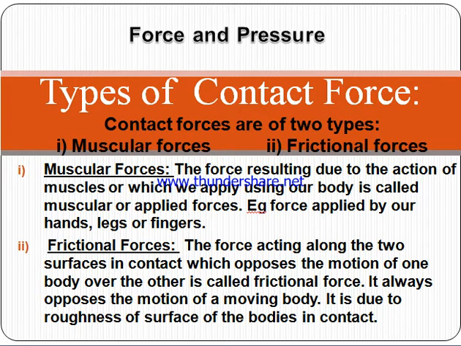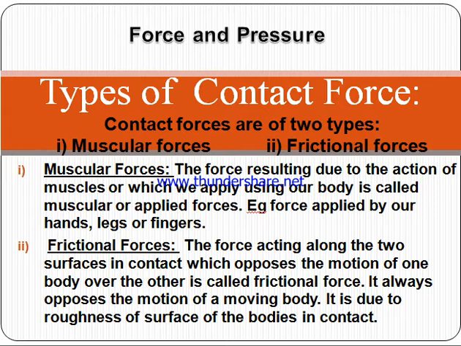If the muscles of the human body, muscles of an animal, or muscles of any living organism are used for applying force, then it is known as muscular force. The force resulting from the action of muscles is muscular force. Example: force applied by our hands, legs or fingers.